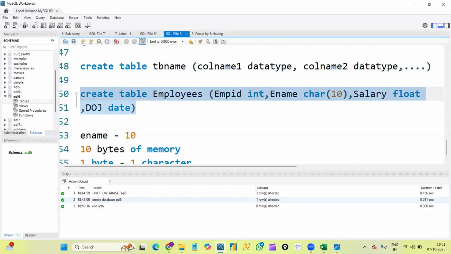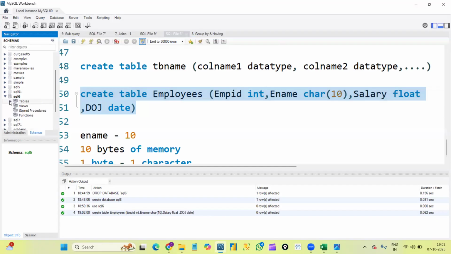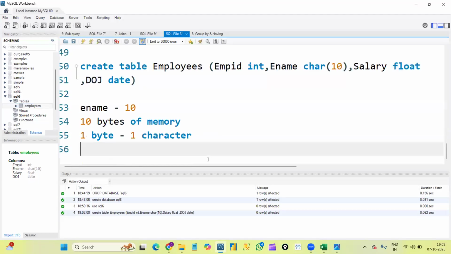I'm just selecting this and executing. It got created successfully. Let me refresh here once, and you can see now I am able to expand the tables section. If I expand it, I get this employees table. And if I select the information section, you can see the details like table name, column names, and the data types, whatever we define. Correct? This is how we will create the table.